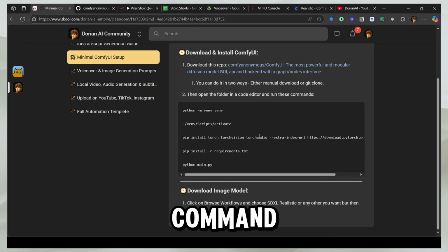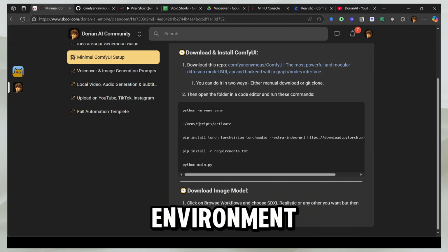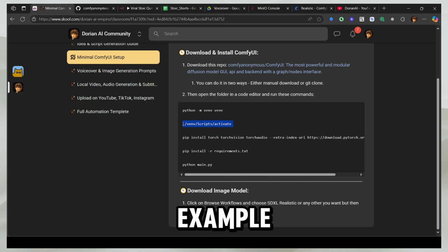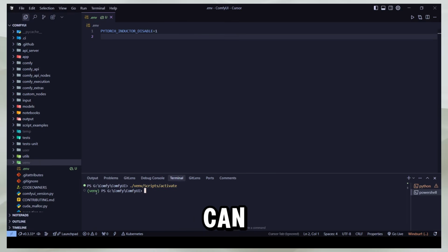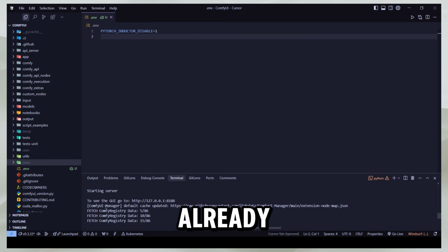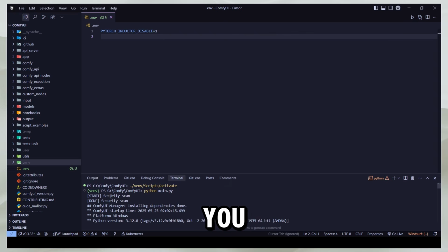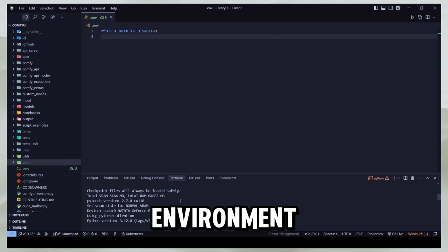The next command activates the virtual environment we created. Let me show you an example. I already have it created, so I'm going to copy this, come here and paste it. And now you can see I'm in a virtual environment, so I'm no longer in my global system environment. I'm just going to remove this because I already have it active here. There you go, I opened the environment first.